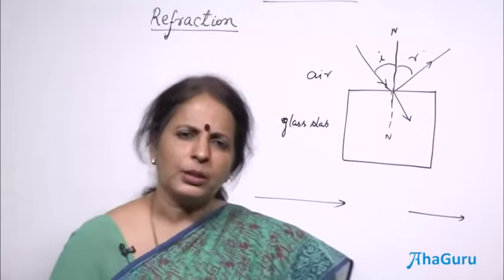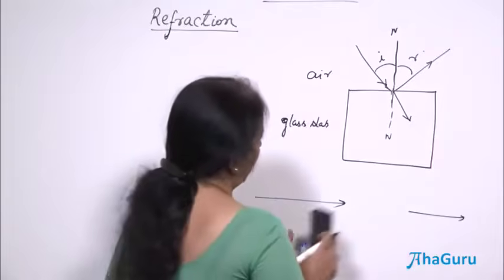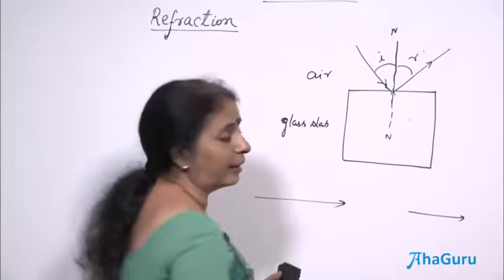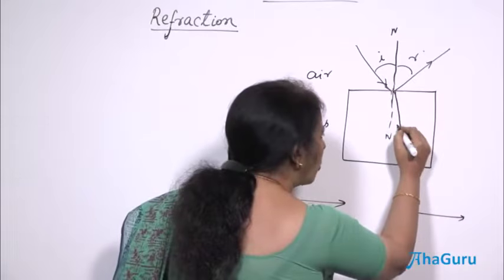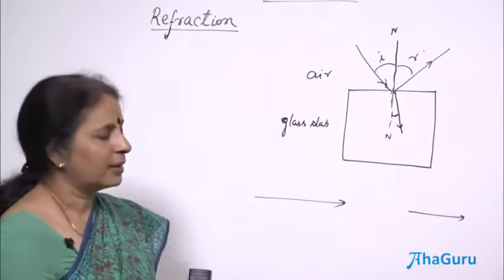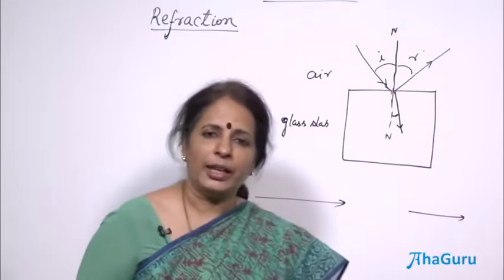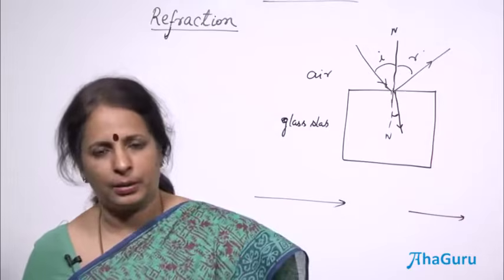Due to this reduction of the speed of light, what happens? This refracted ray, not reflected ray, comes closer to the normal. So, there is a change in the speed of light when light travels from one medium into another medium.